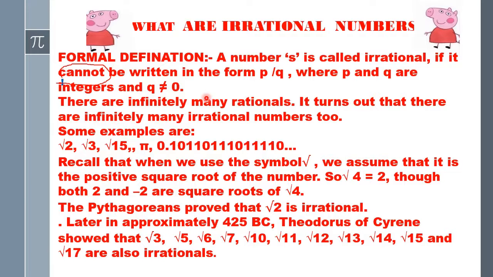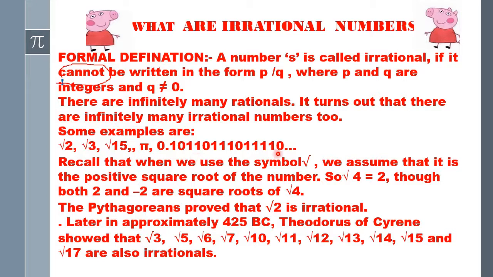There are infinitely many rational numbers. It means you can locate them on the number line and there are infinitely many. So if rational numbers are infinite, then irrational numbers also should be infinite. It turns out that there are infinitely many irrational numbers too. Some examples of irrational numbers are over here: root 2, root 3, root 15. Pi is an irrational number.